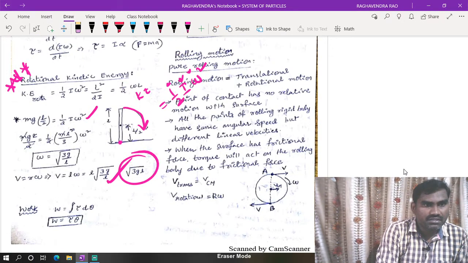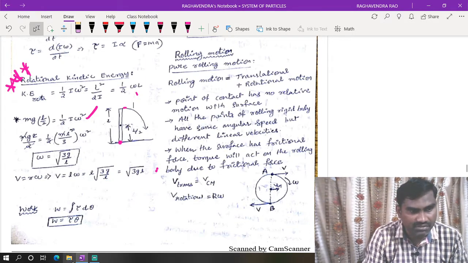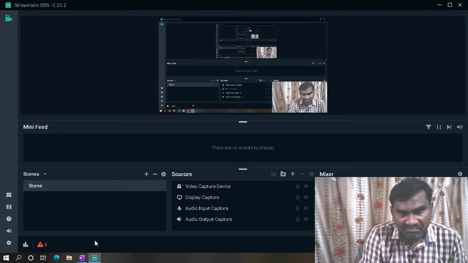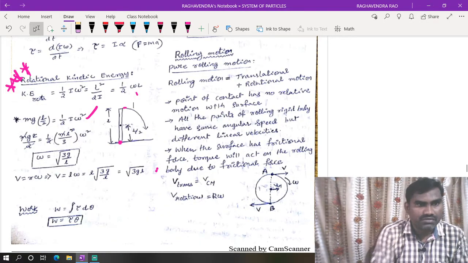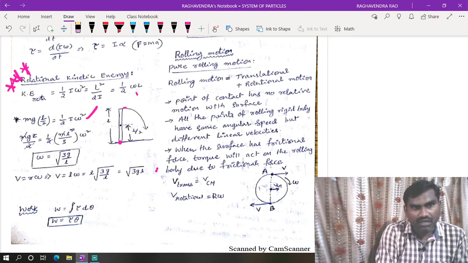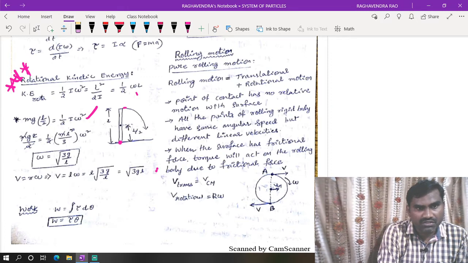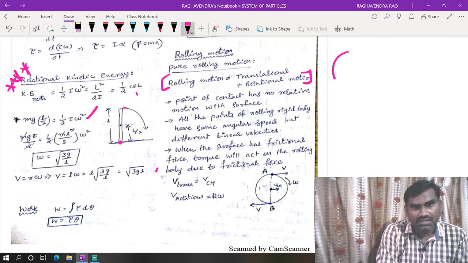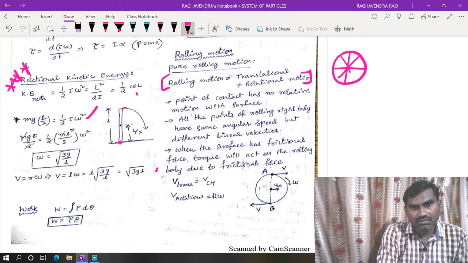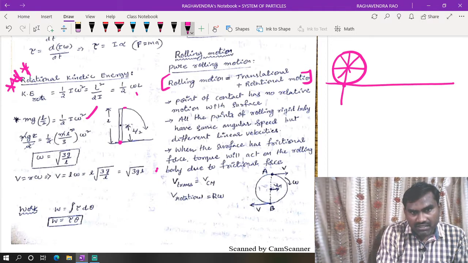Right. Next, an important area is rolling motion. First, rolling motion is the combination of translational motion and rotational motion. Translational motion plus rotational motion combined we call rolling motion. For example, a wheel is rolling on a surface.